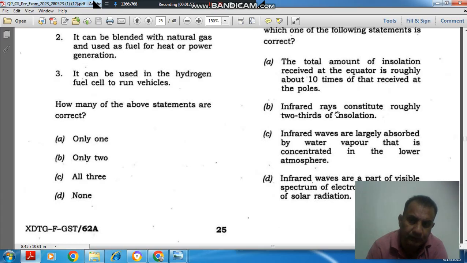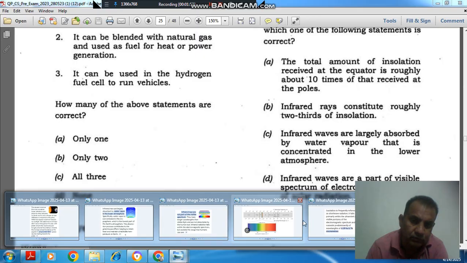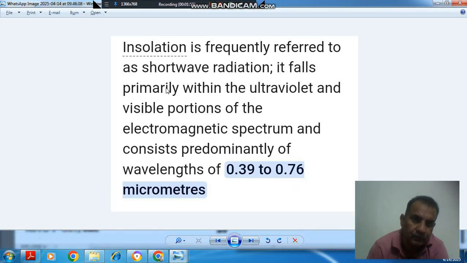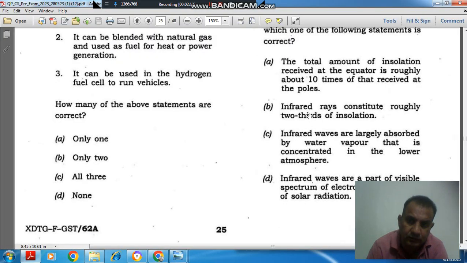Second is infrared waves constitute roughly two-thirds of the insolation, so that is also not correct. Most part of the insolation is your ultraviolet and visible portion. So second statement, option B is not correct. Infrared rays constitute roughly two-thirds of the insolation. That is not correct.